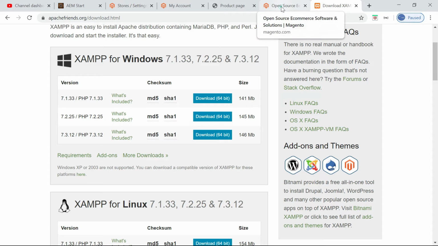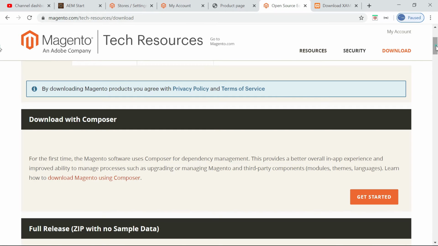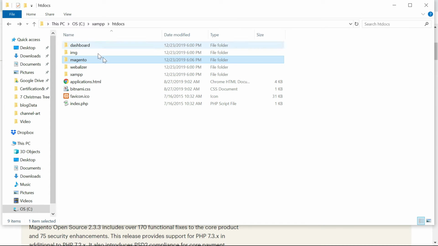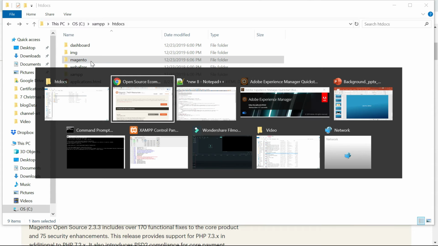So then once the XAMPP server is ready, whatever you are downloading from here, you need to extract into the htdocs folder of the XAMPP server. So it will create a Magento folder. Whatever context root you need, you can create it, Magento or Magento 2. I just left it with the default one.